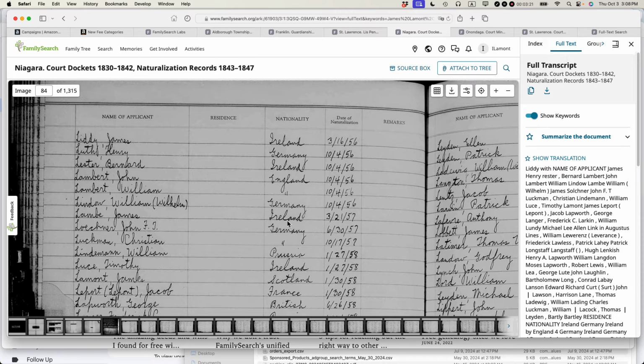But at this point, it just shows the nationality as well as the date of naturalization. This is useful information. Again, I found it in FamilySearch full text search.